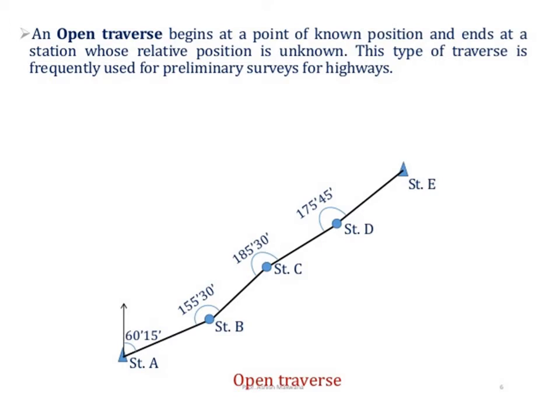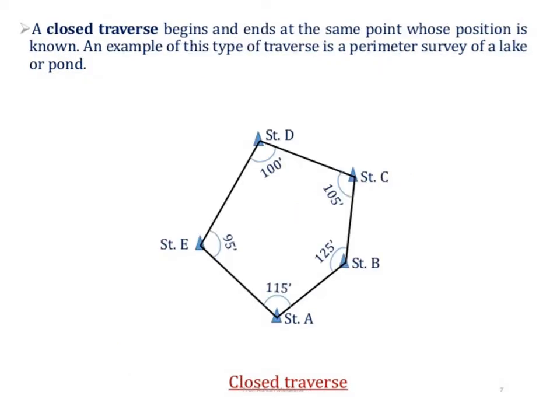Then we will see an open traverse. An open traverse begins at a point of known position and ends at a station whose relative position is unknown. This type of traverse is frequently used for preliminary survey for highways. So this is an open traverse in which at station A the first bearing is taken, that is 60 degree 15 minutes. It is the horizontal angle between the reference north direction and the line AB. Similarly, for the others the bearings are shown for the open traverse.